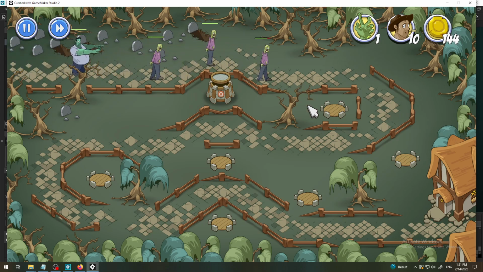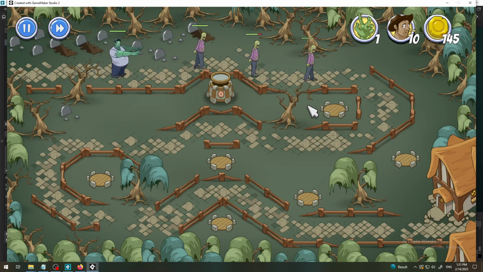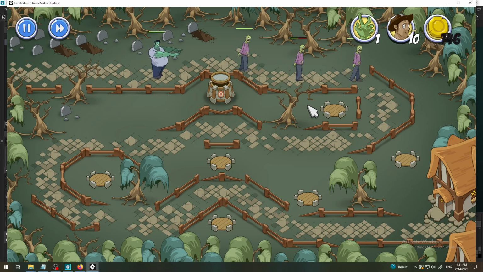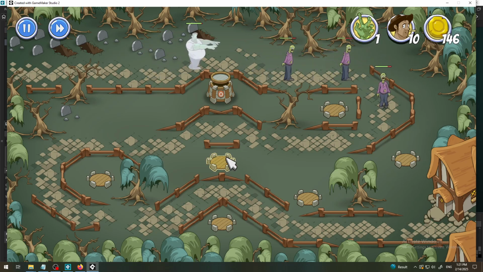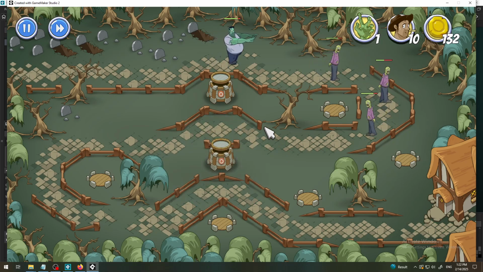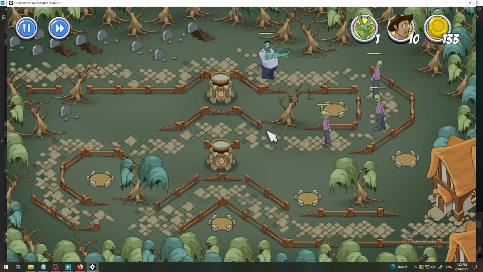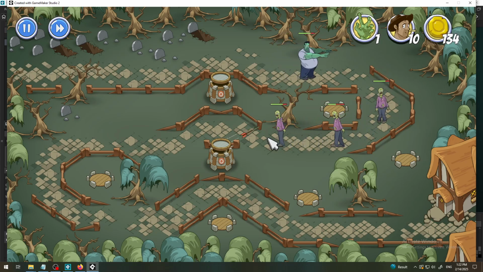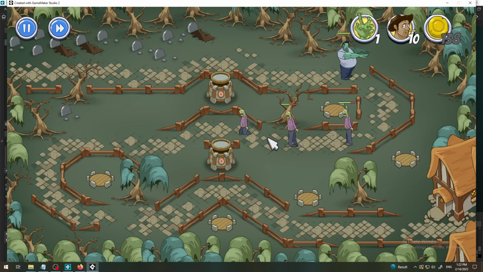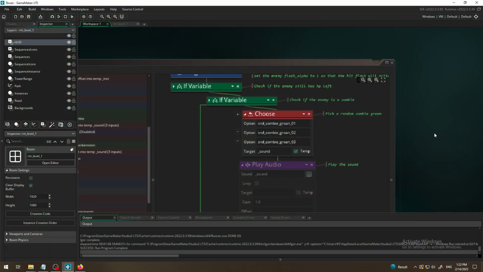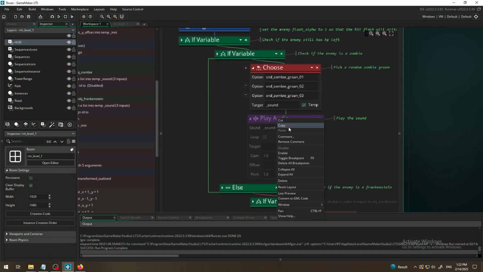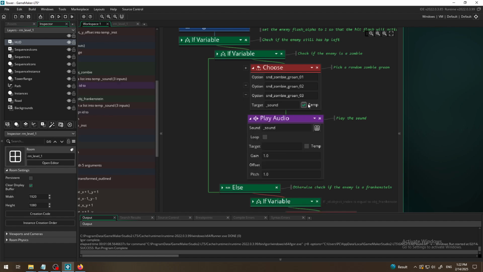There is no hurt, there is only one for death. You can try to find that also maybe, but so far, yeah, Frankenstein is hurt, but zombie isn't. We can change the Frankenstein also, but there is also one death sound, but so far we're going to change only the first sound for hit. So this works. Okay, I will right click, enable it, and I want to change, for example,